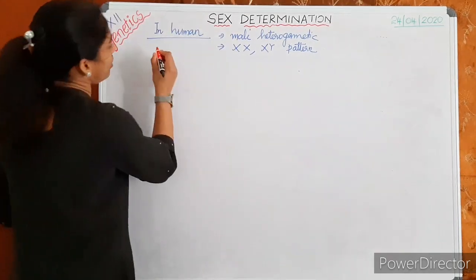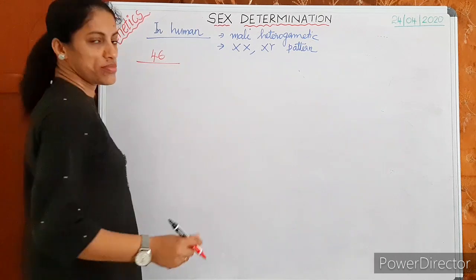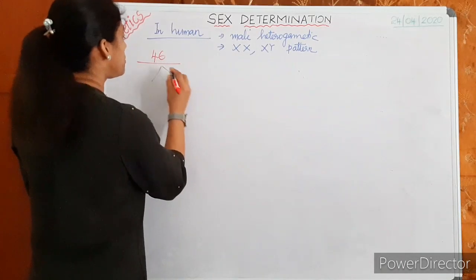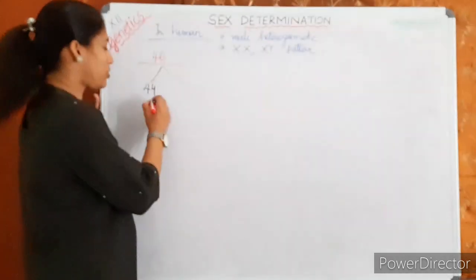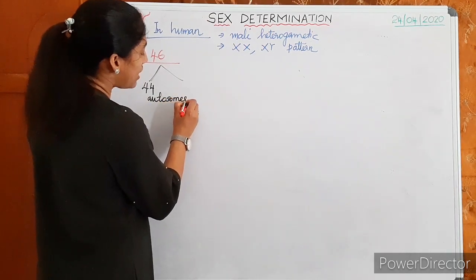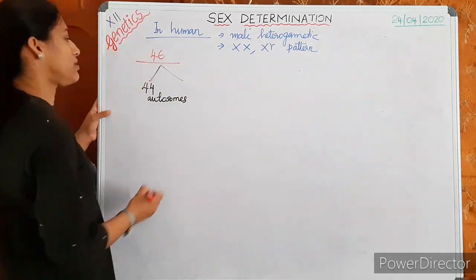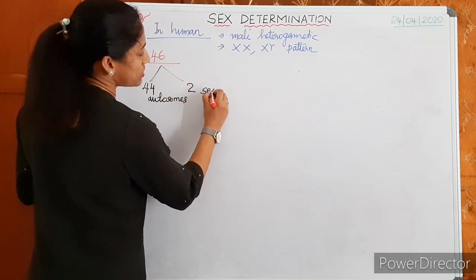We have 46 chromosomes. Among these 46 chromosomes, 44 are autosomes, which control our characters other than sexual characters, and 2 are sex chromosomes.